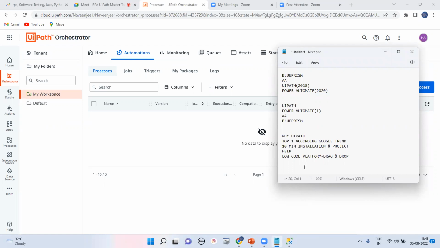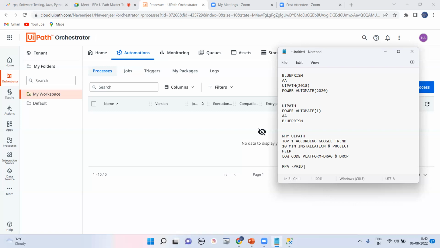If you go for Python, Python is totally free. Python is open source technology. But RPA is not free. For Blue Prism, Automation Anywhere, and UiPath, it's not free. It's totally commercial, and RPA is totally paid.